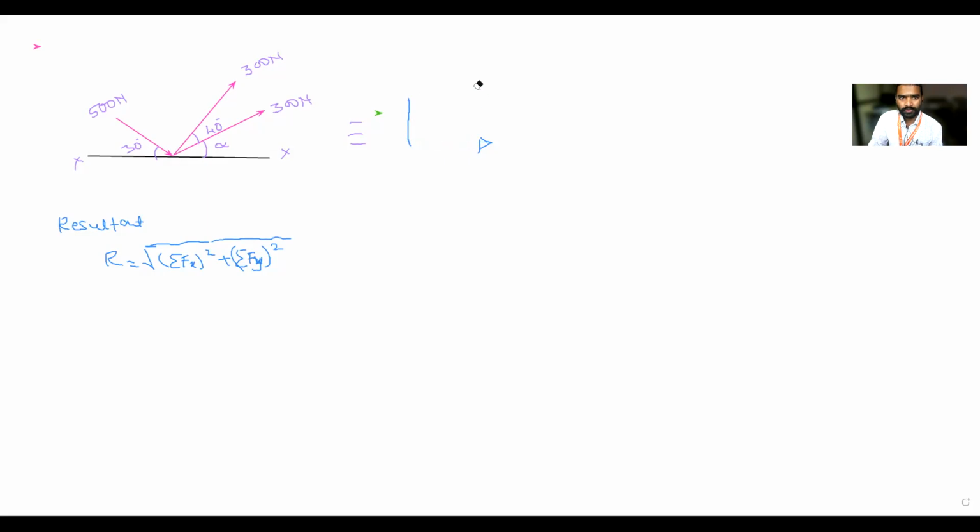See what is given. So initially the line was like this. This is fx, fy, and again this is fx. When you consider the resultant for these two forces, this is the resultant. When this is the resultant, this is sigma fx, this is sigma fy, correct? Then only there is a resultant. Now in this problem he is saying that this resultant is purely along the x-axis. It means sigma fy equal to 0, correct? Yes, sir. In the problem, if the resultant is along the y-axis, it means sigma fx equal to 0.